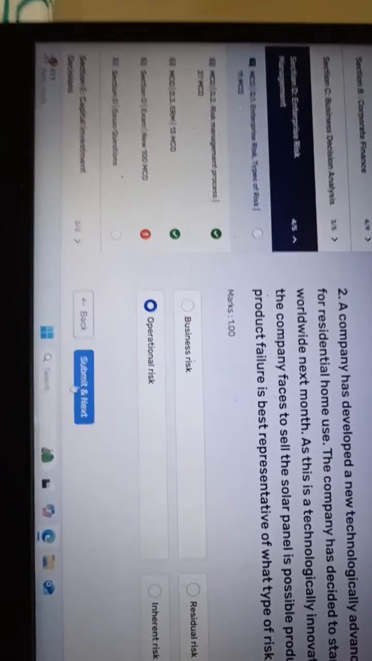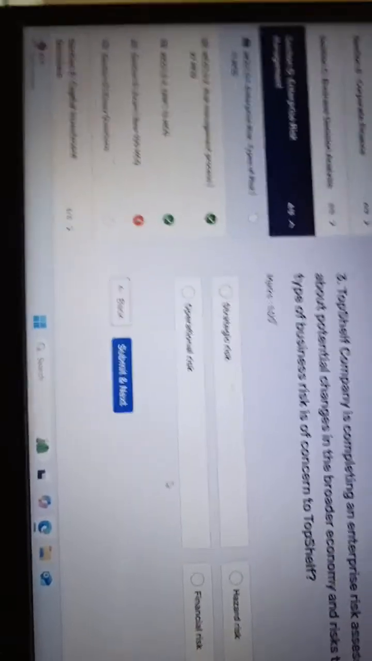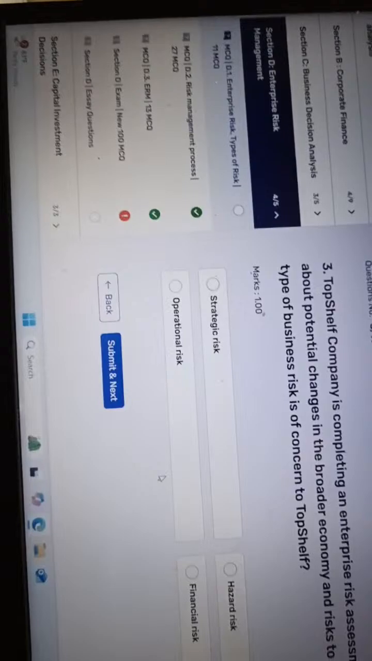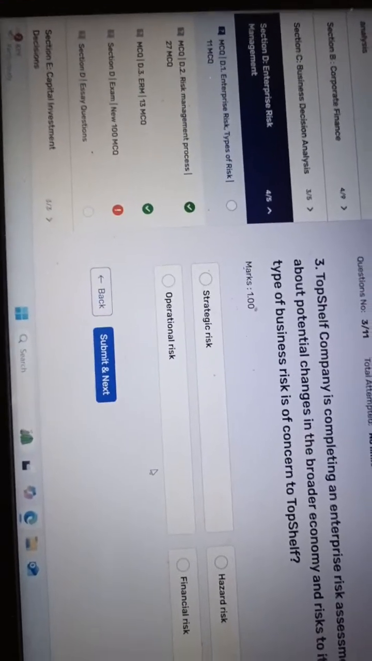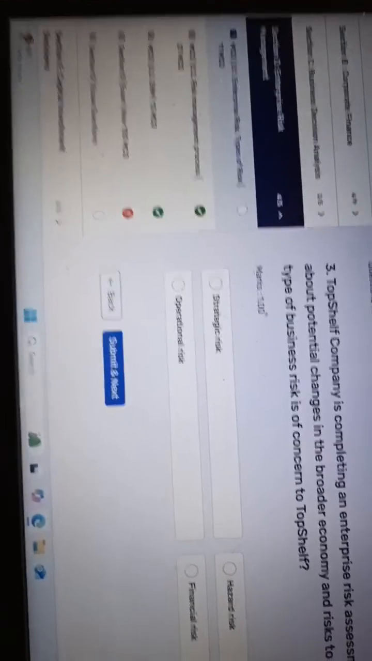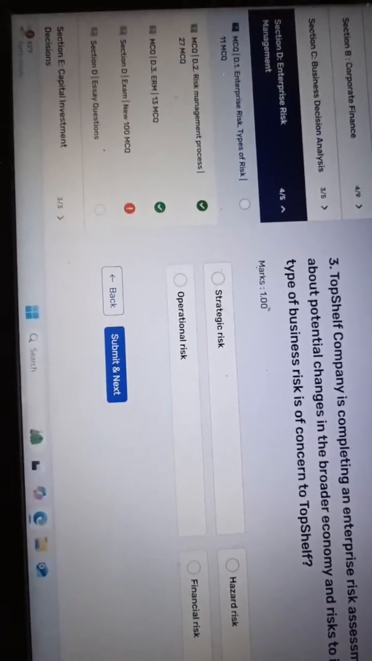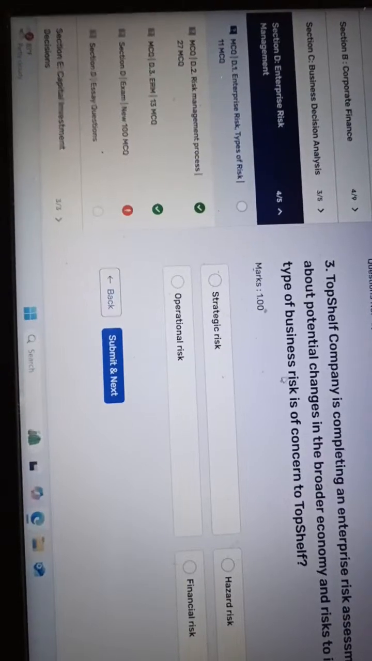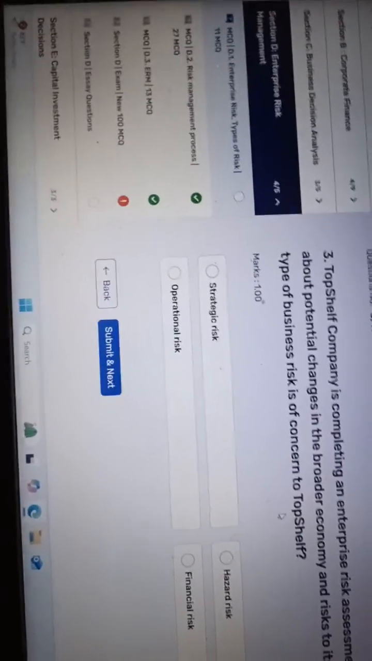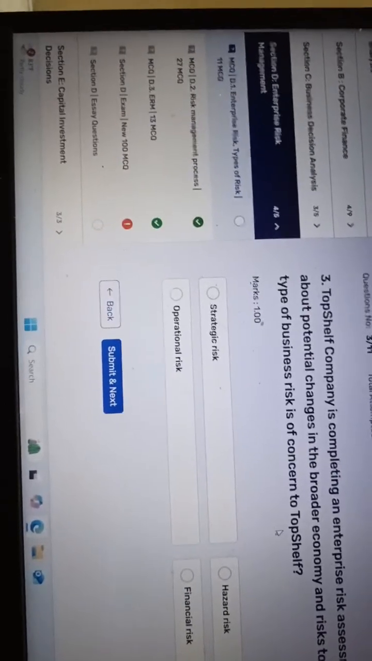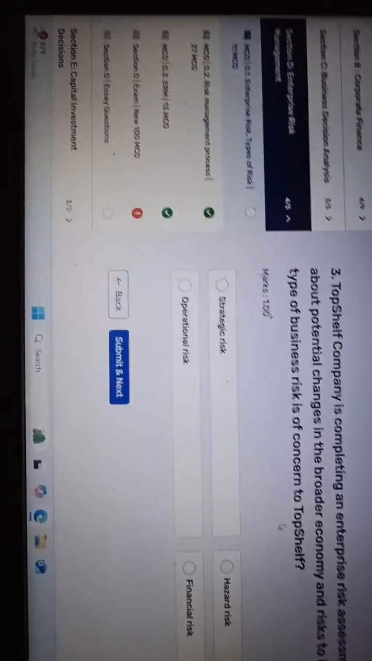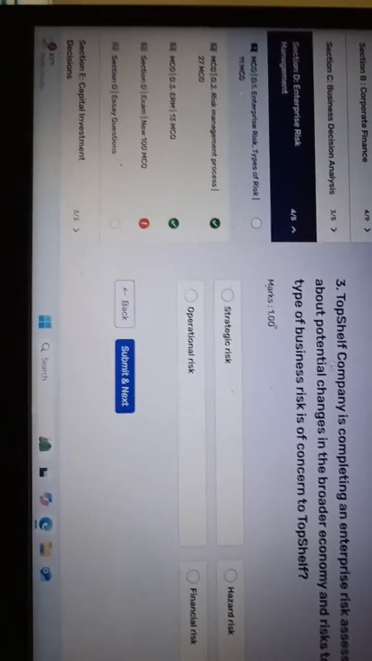Okay. And now the next question. This next question is also theoretical. I already told you how we should read the questions. The question says, what type of business risk is of concern to Top Shelf? This is also asking the type of risk. What type of risk, right?